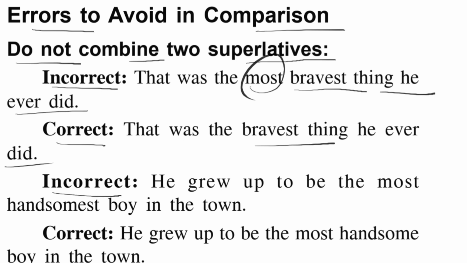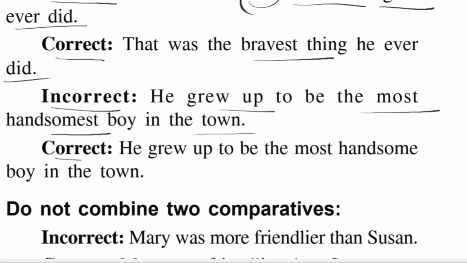So next example, incorrect: He grew up to be the most handsomest boy in the town. So what is the correct one? He grew up to be the most handsome boy in the town. So handsomest is not required, only handsome is enough.